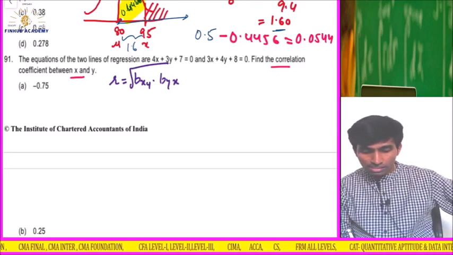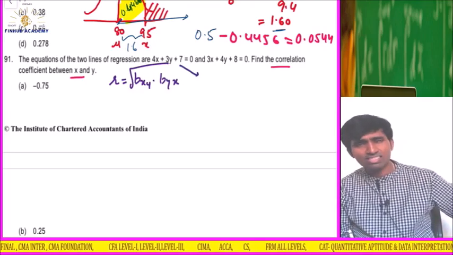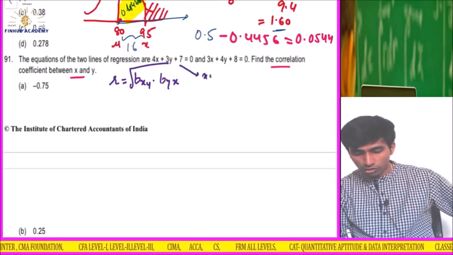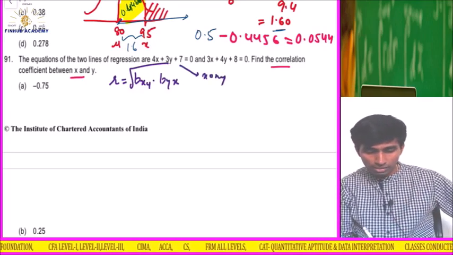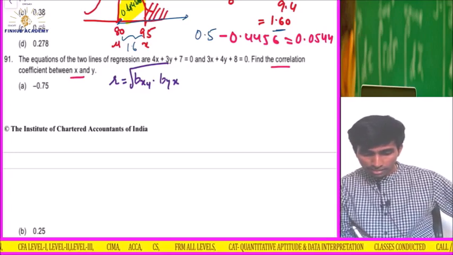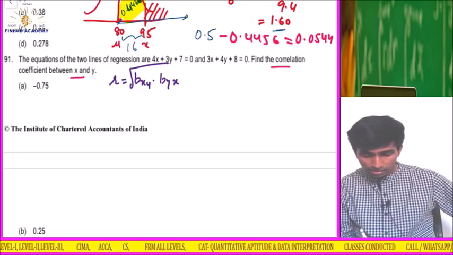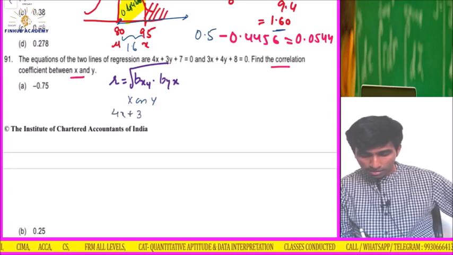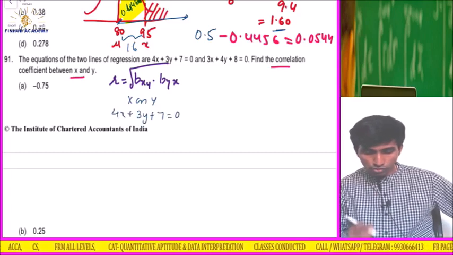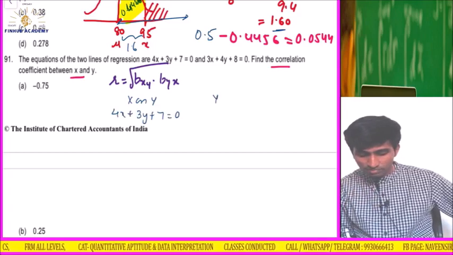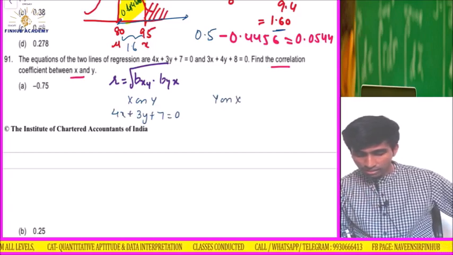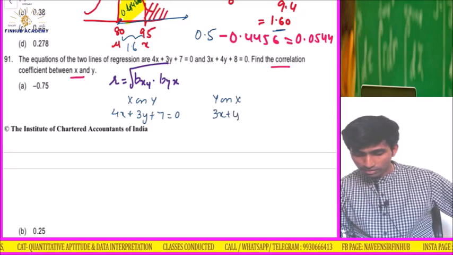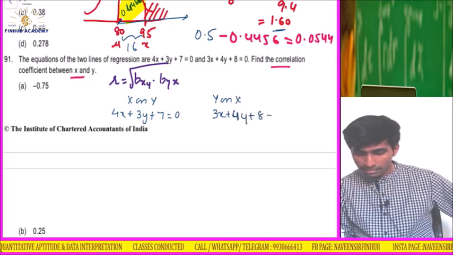So how will I get byx? I will assume that the first equation is x on y, and let me write it correctly. Which one? 4x plus 3y plus 7 is equal to 0. So I will arrange this equation. And the second one as y on x, 3x plus 4y plus 8 is equal to 0.